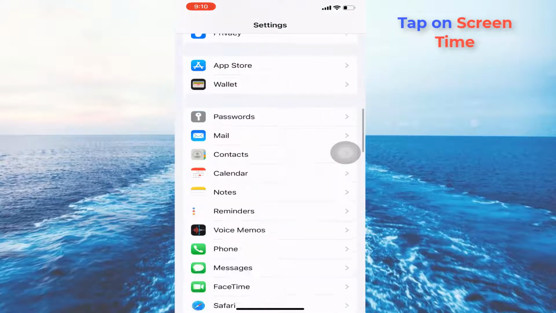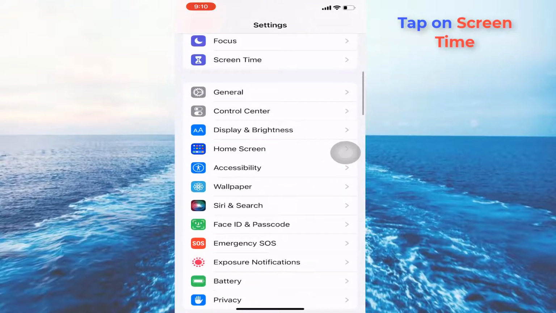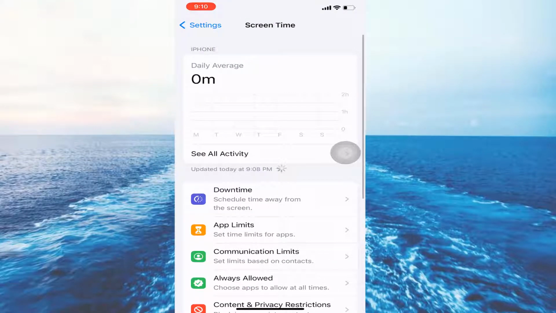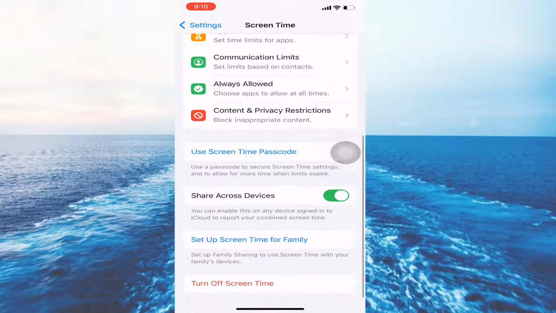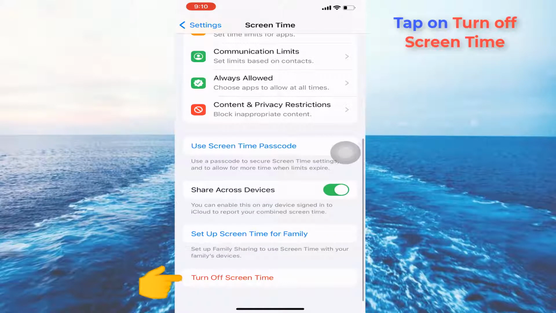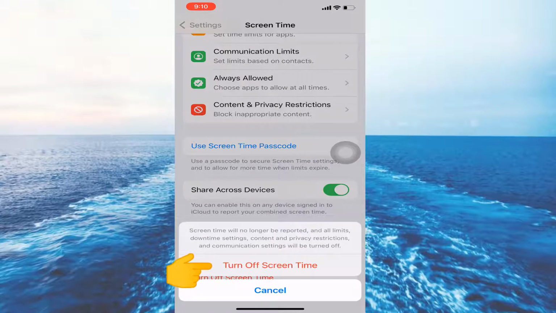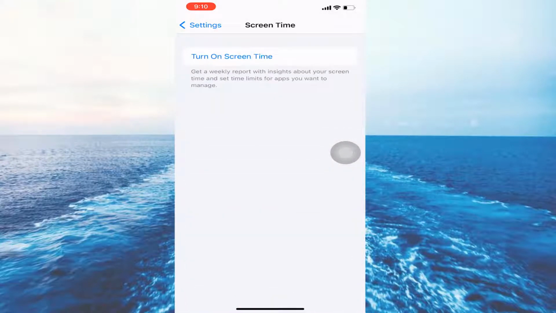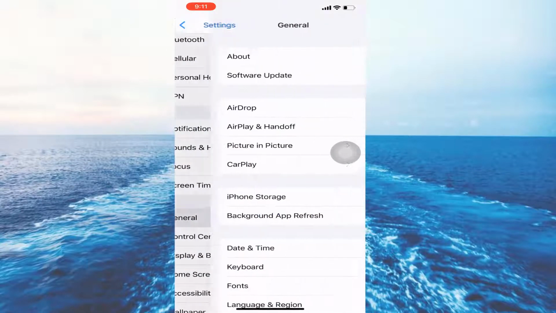Next you can locate screen time settings and click to open it. Scroll down so you can go to the bottom, and finally you can click to turn off screen time. During this process they ask for your touch ID or passcode. Just complete it. After you've done this process, one more time you can try to locate the date and time settings.